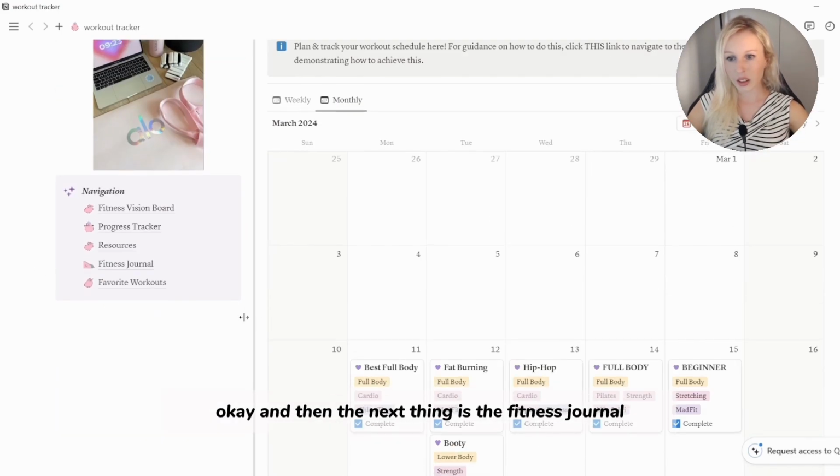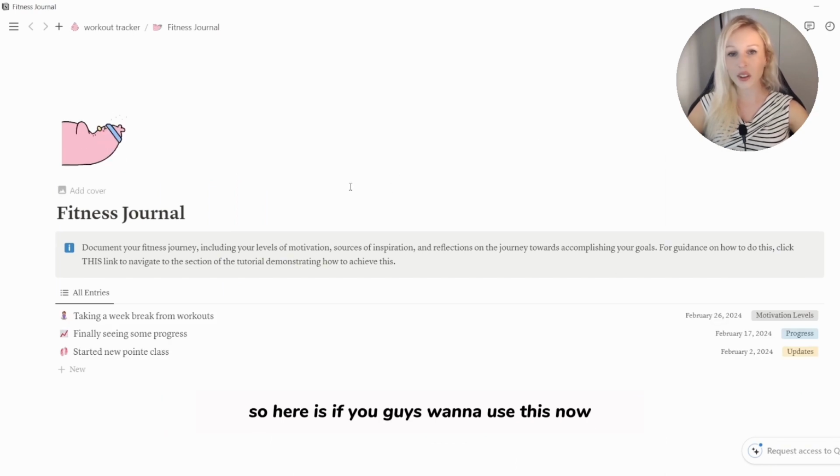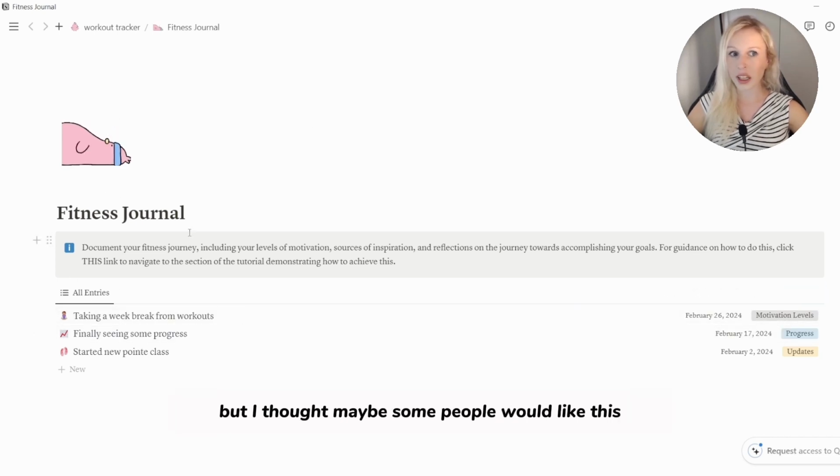Okay, and then the next thing is the fitness journal. If you guys want to use this, you don't have to use it, you can always delete it. I like simple, but I thought maybe some people would like this because I've seen some other gym templates.